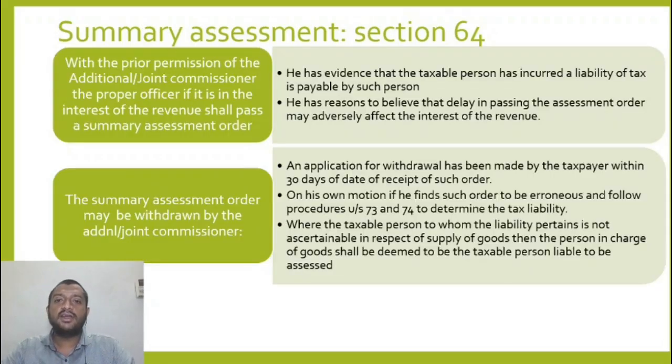This could happen even when the goods are intercepted in transit and the proper officer there feels that these goods are being transported without permission, or with an intent to evade tax. In that case, a summary assessment order can also be passed. So once I'm unable to find the real owner, the person in charge of the goods, the person in charge of the conveyance shall be treated as taxable person, and all the proceedings shall be initiated against him.